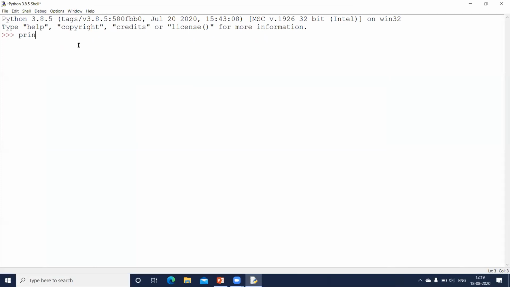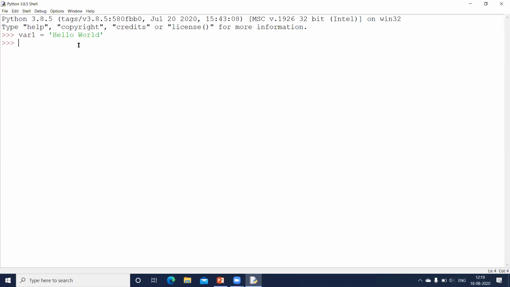If I say print, let us declare a string first, or a variable. Let us say var1, variable 1 equal to hello world. This is my variable. Now I want to check whether I have the word hello inside this string.